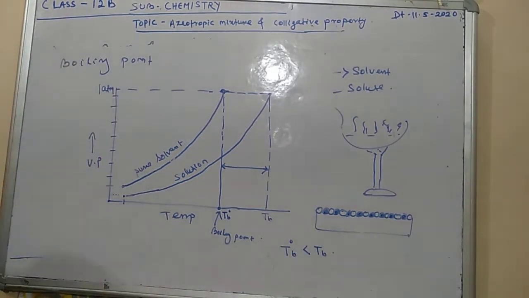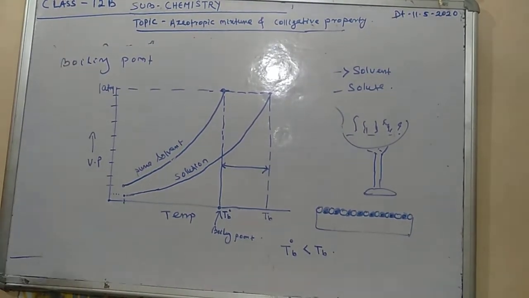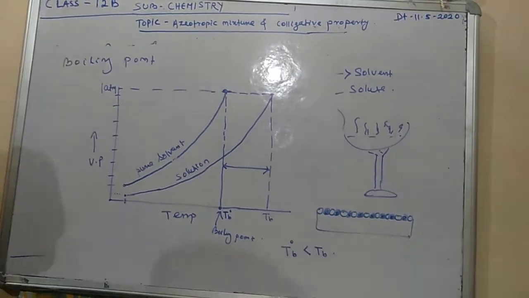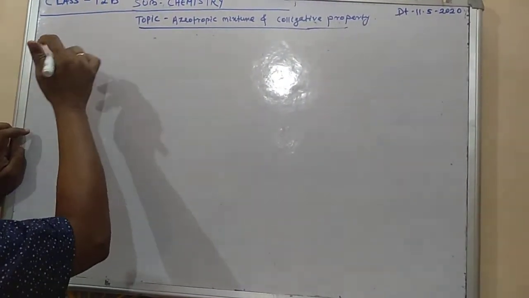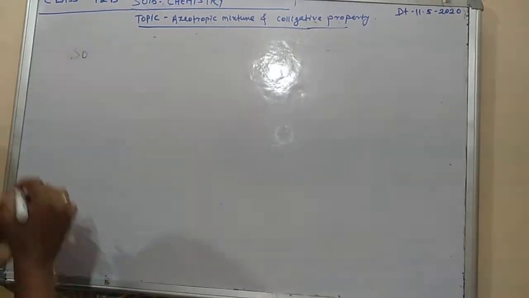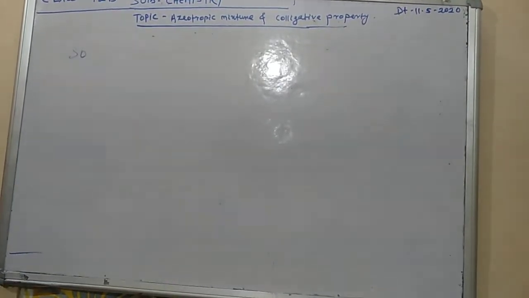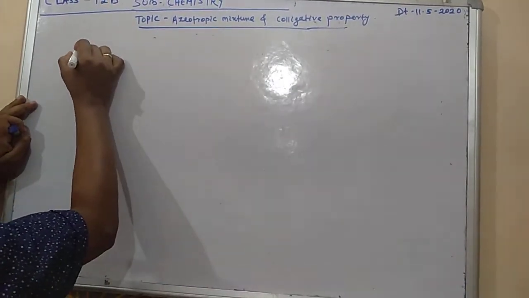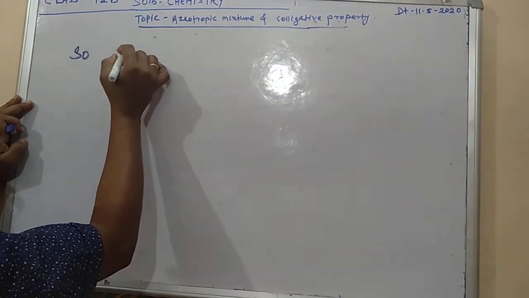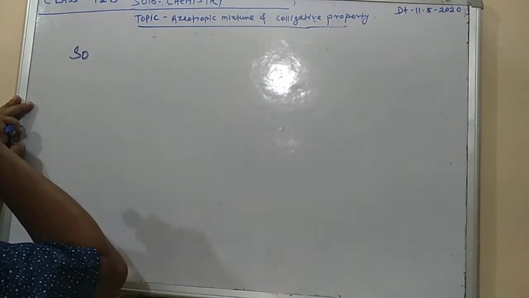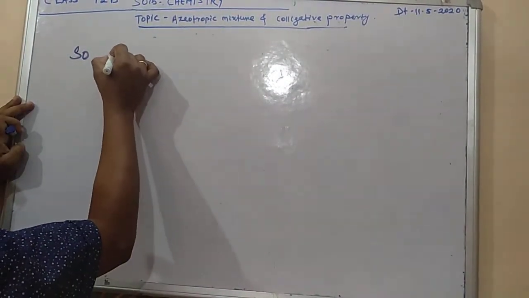So what will we do here in this case? Here the boiling point difference is coming, the elevation of boiling point, delta TB.